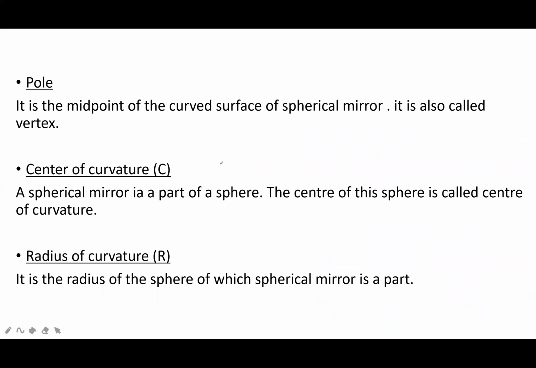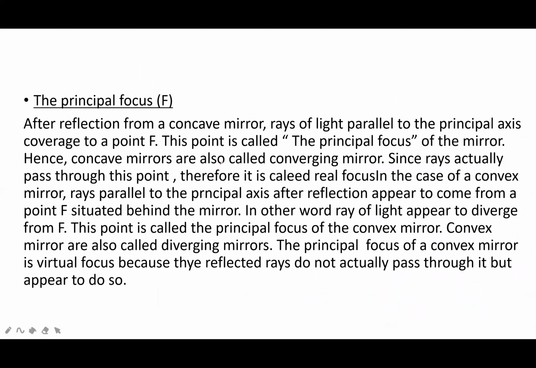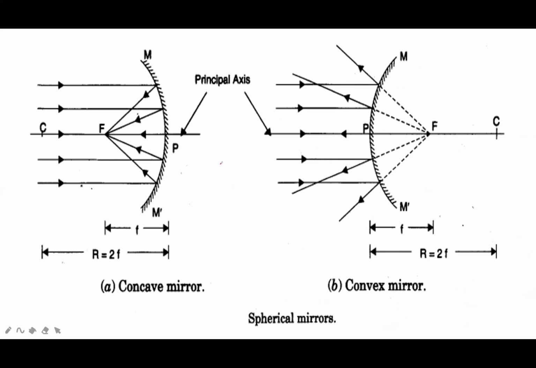Now, first, pole. It is the midpoint of the curved surface of a spherical mirror. It is also called the vertex. This point is called pole.